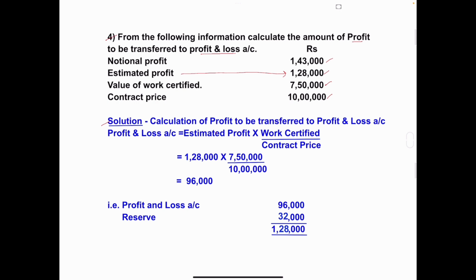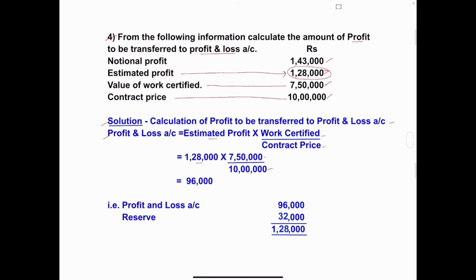Calculation of profit to be transferred to profit and loss account. Write the formula. Profit and loss account is equal to estimated profit into work certified divided by contract price. So the estimated profit amount is 1,28,000. Work certified amount is 7,50,000. Contract price 10 lakh.